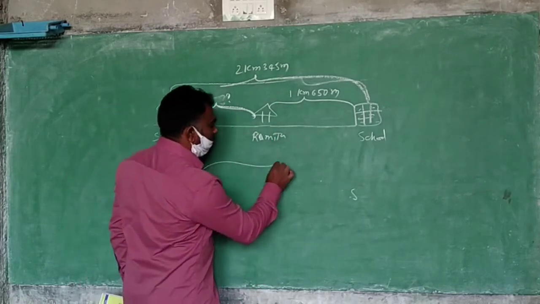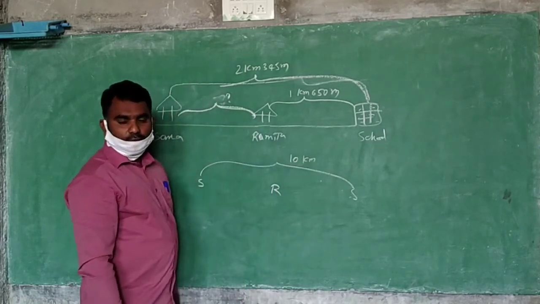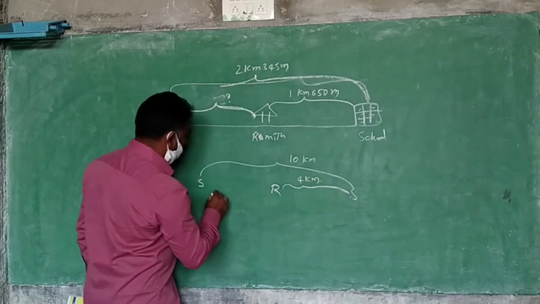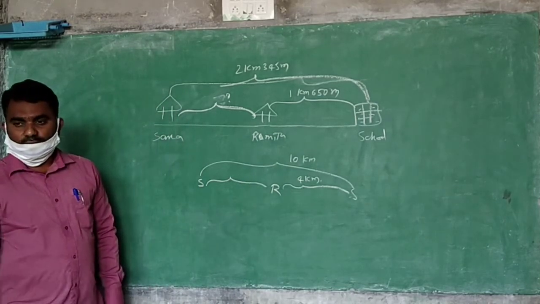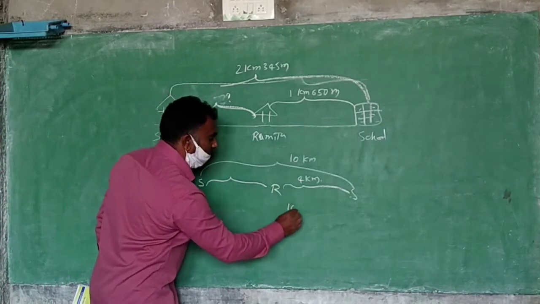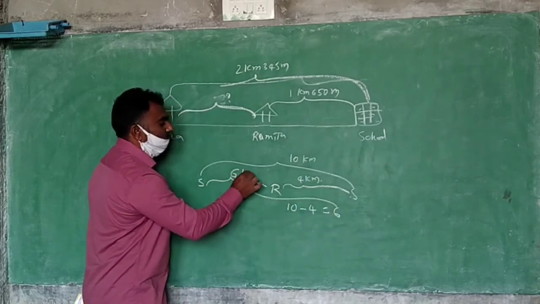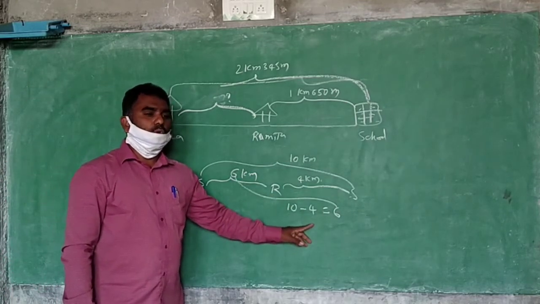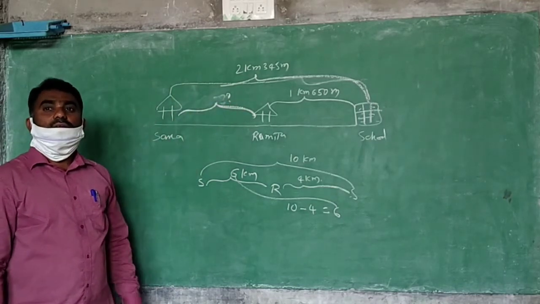From Sana's house to Ramija's house, 10 kilometers distance is there. Ramija's house to school, 4 kilometers. Then Sana's house to Ramija's house, how much distance is there? 6 kilometers. Easily you said. How did you get the answer? 10 minus 4 is equal to 6. So for this kind of problem, you have to do subtraction. Here also we should do subtraction.